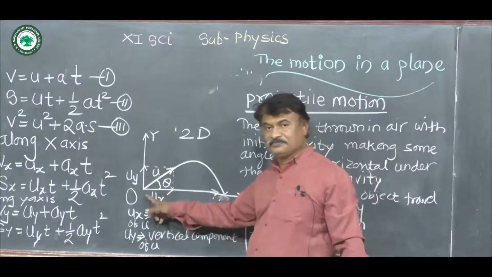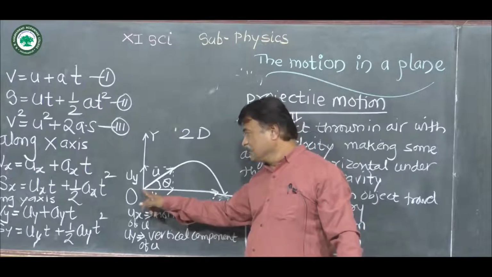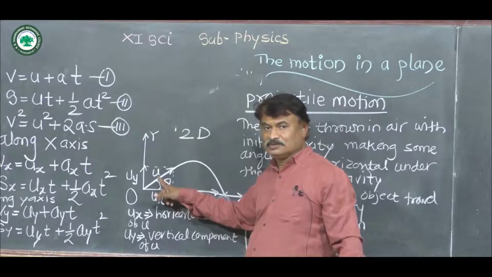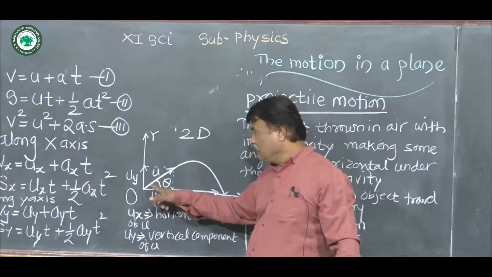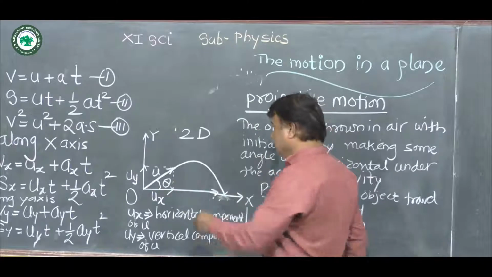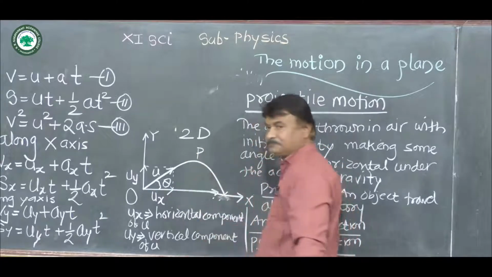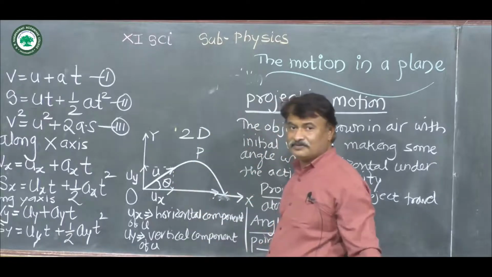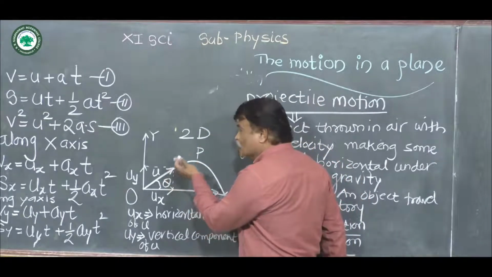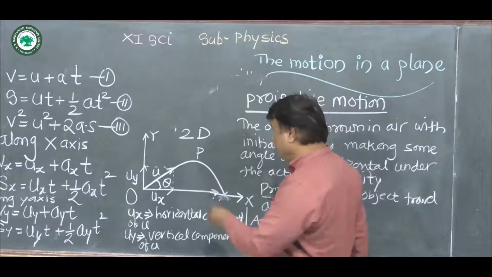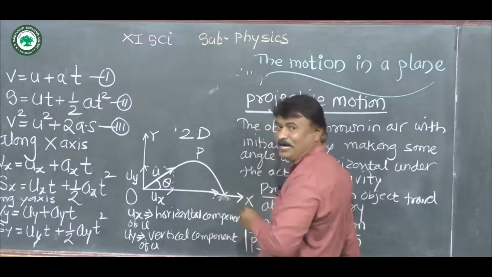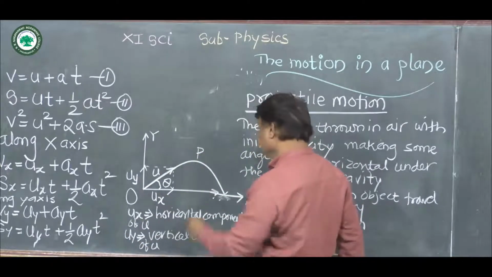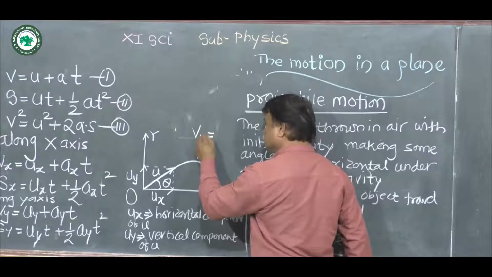Now see here, when projectile is projected from point of projection, as it moves from point of projection towards point P, its horizontal component remains same, but vertical component goes on decreasing. When it reaches maximum height, then at that point its velocity will become 0.